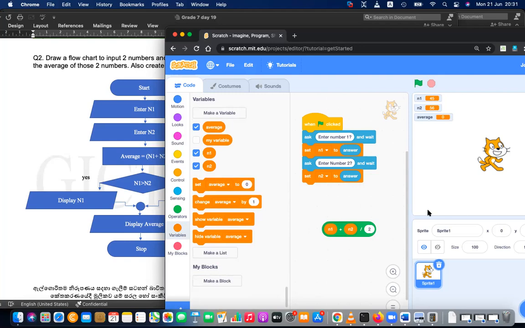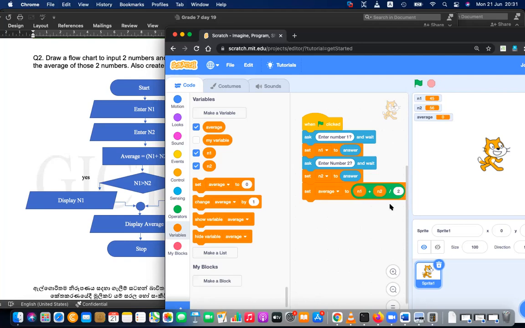Now I can set that to the average variable. Set average to this whole thing. When you drag, please note that drag cannot be balanced. Don't drag from this, drag from the everything. When you drag closer, you can see this white color ring appearing. When the white ring appears, drop it, then it will be attached.